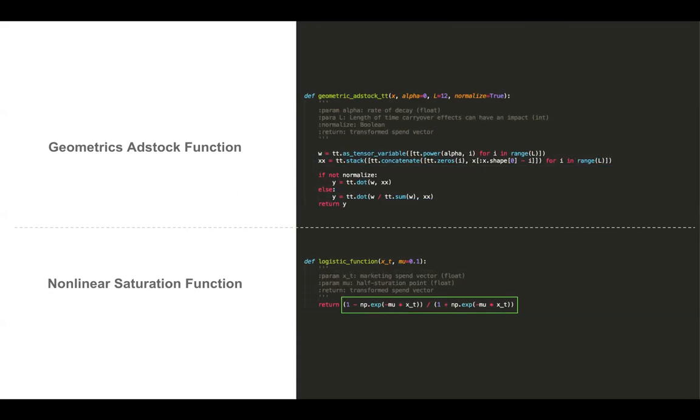For our logistic function, it's a little simpler. We just apply the function directly to our spend variable. And because we're only defining a discrete point one at a time, there's no backward or forward movement. It's a pretty straightforward transformation.